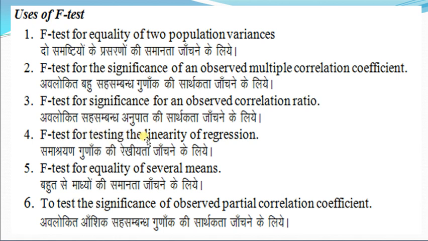F-test is used for testing the linearity of regression. F-test is used for equality of several means. F-test is used to test the significance of an observed partial correlation coefficient. These are the uses of F-test.